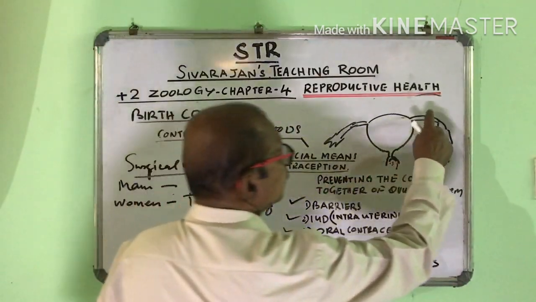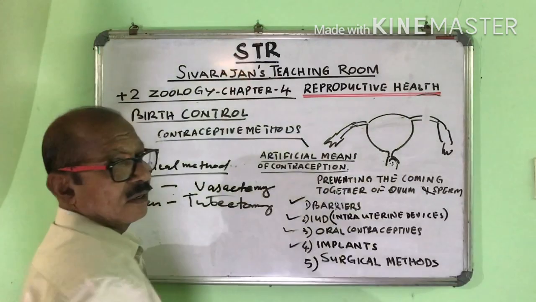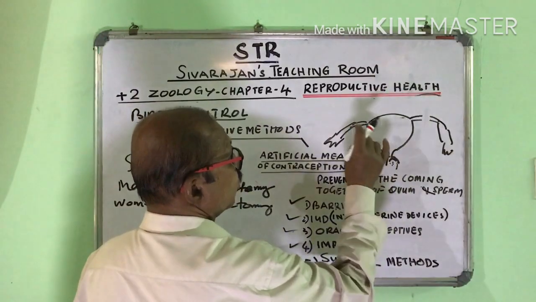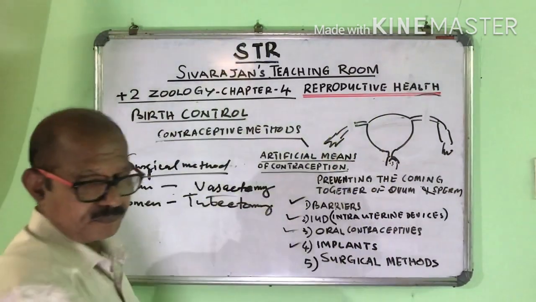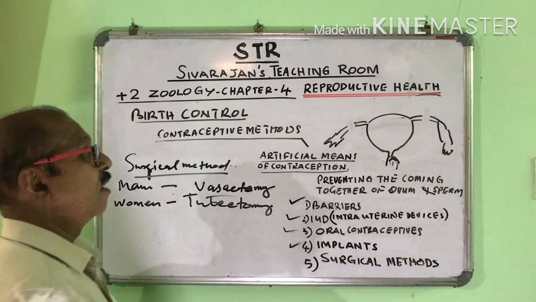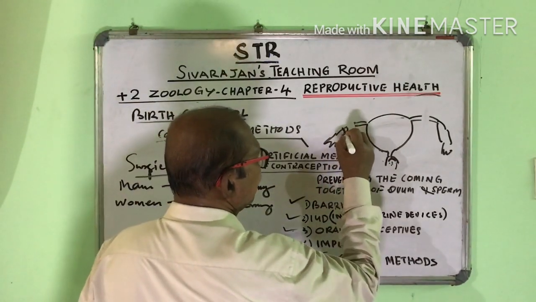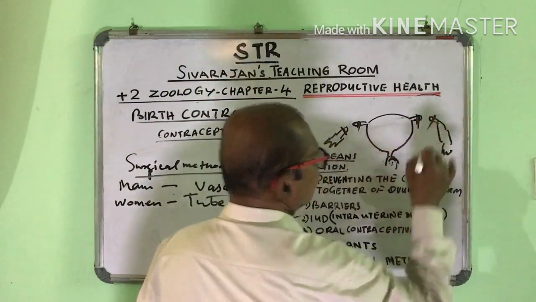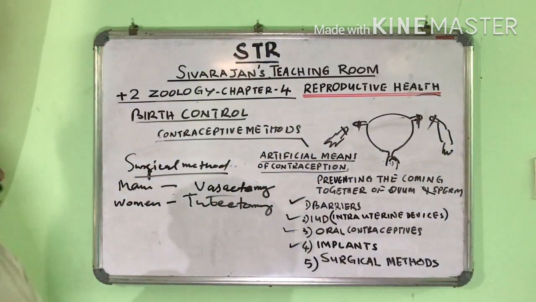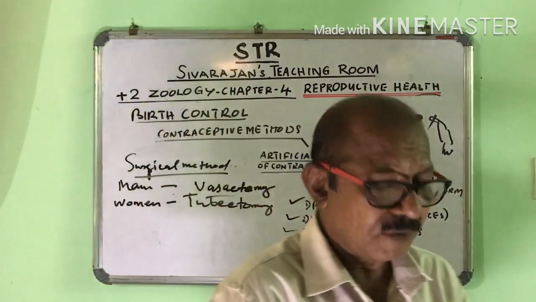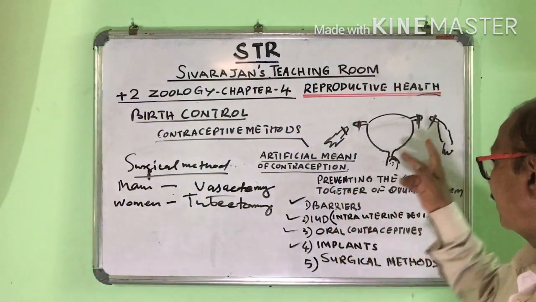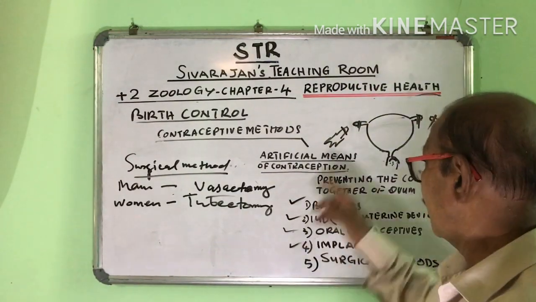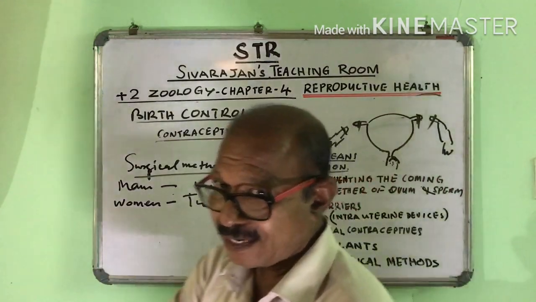So what happens is, the tube, which tube? The oviduct, or we can say fallopian tube. The fallopian tube is cut, and the cut end is bent and tied up. So this is called a tubectomy. So what is tubectomy? The fallopian tube in women is cut. A portion of the fallopian tube is removed, and the cut ends are bent and tied up.